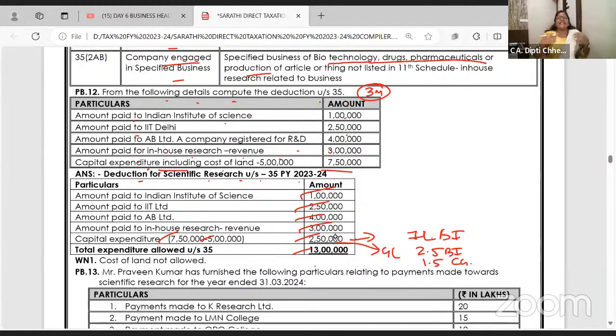When we mix it, it will become a 14 marks problem where one bit will be donation, one will be scientific research, one will be depreciation, and so on.